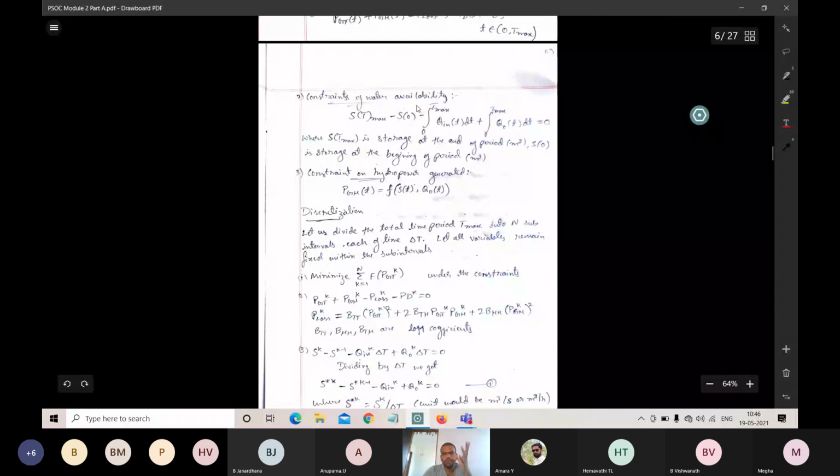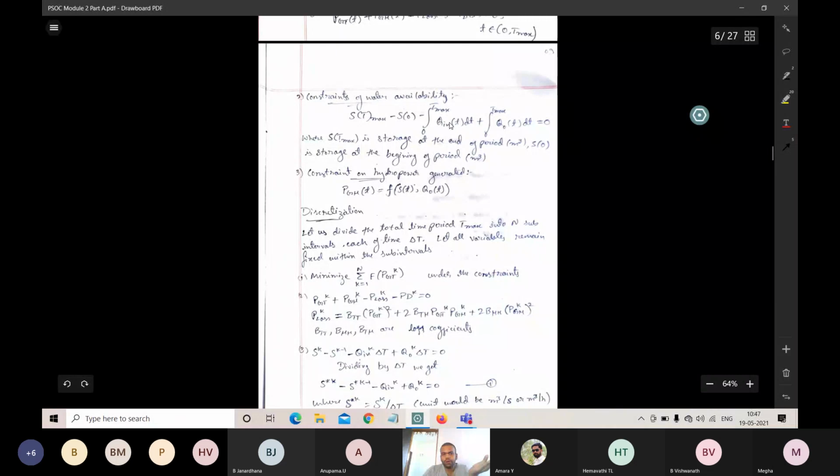S is the storage, the total amount of water stored till Tmax, minus the water available at the beginning. The total storage is given by the water flown in and the water flown out.